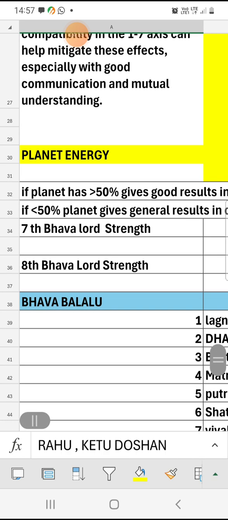All this is planet energy. Initially I told you that whenever we calculate the energy of a planet, many points need to be discussed.